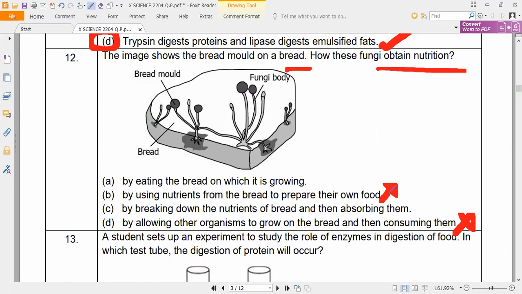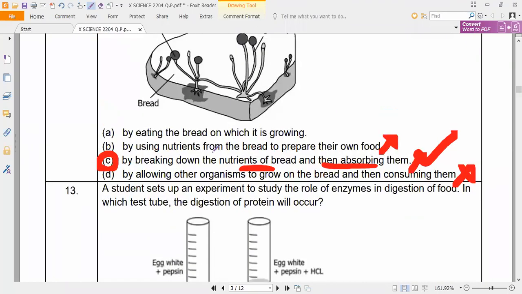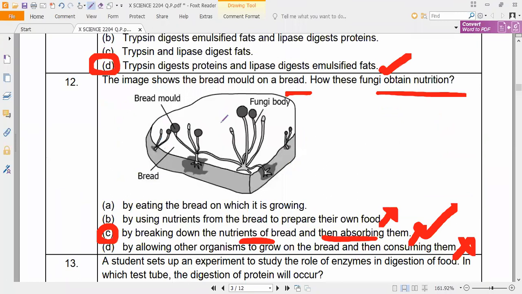By breaking down the nutrients of bread and then absorbing them, because outside only they will break it and they will absorb it. Yes or no? That is why this is the correct answer. Which is the correct answer? By breaking down the nutrients of bread and then absorbing them. That is the functioning of fungi. Understand? Hope you all understand or not. This is not a new question also. Already it came.